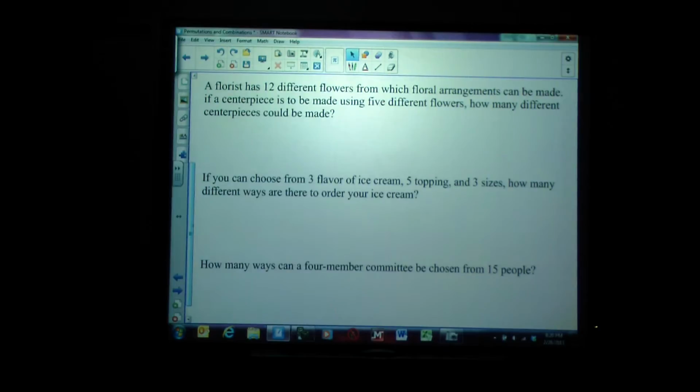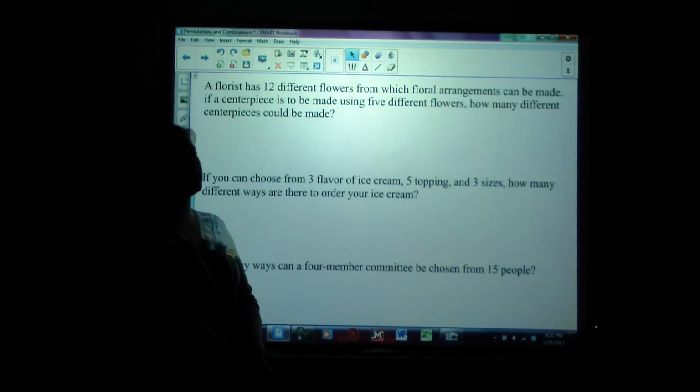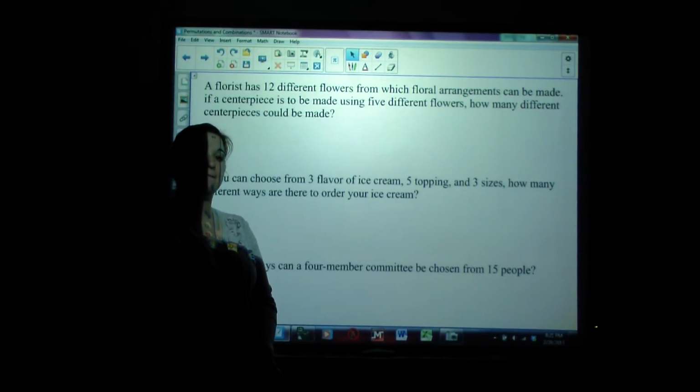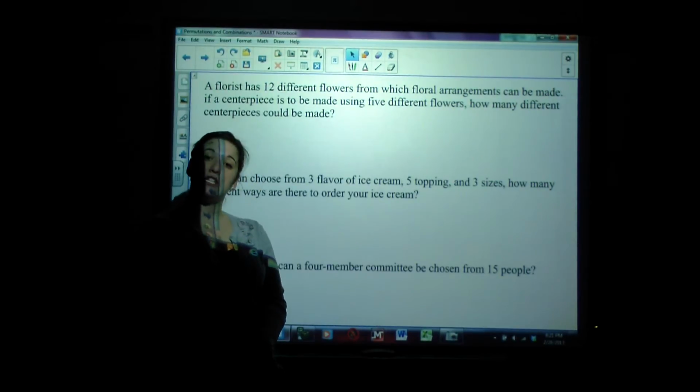A florist has 12 different flowers from which a floral arrangement can be made. If a centerpiece is to be made using 5 different flowers, how many different centerpieces could be made? Okay, fundamental counting principle, permutations or combinations. Hopefully you are thinking combinations. Why combinations?